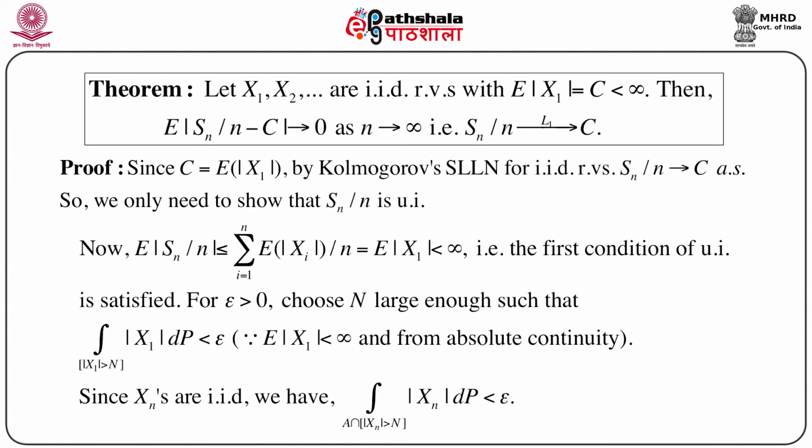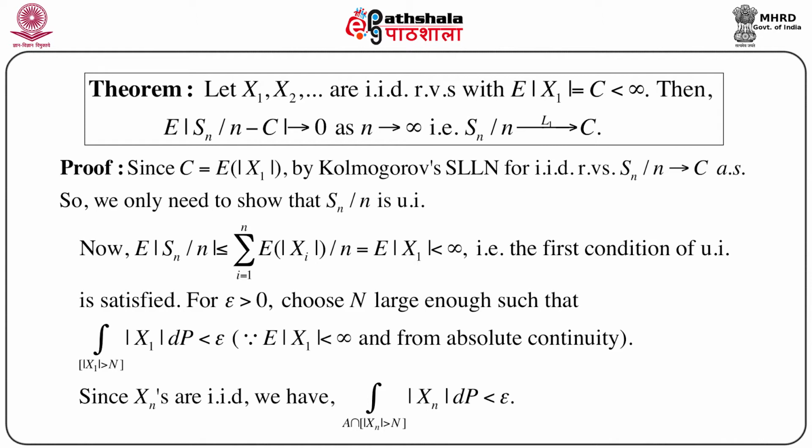Now let us consider one small consequence of this, stated as another theorem. Let x1, x2, ..., xn be IID random variables with expectation of mod x1 equal to c less than infinity. Then expectation of mod Sn by n minus c goes to 0 as n goes to infinity, which implies that Sn by n converges to c in L1.